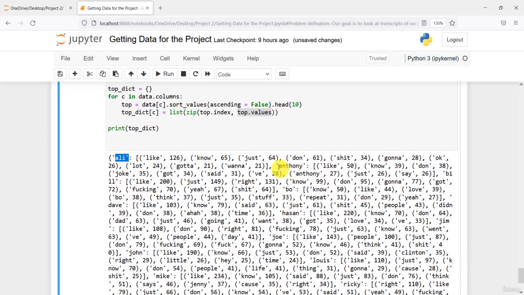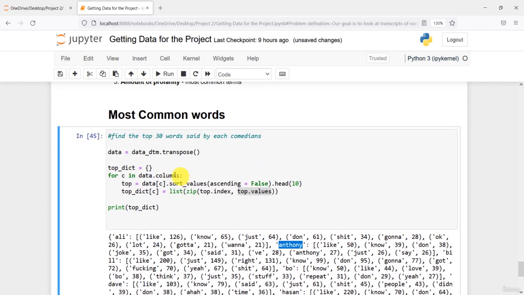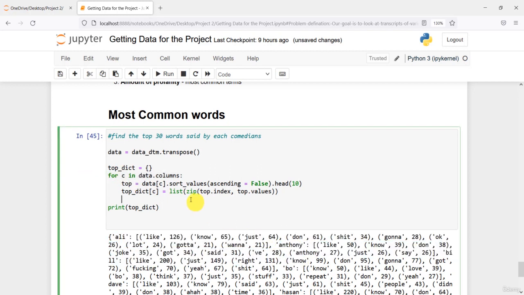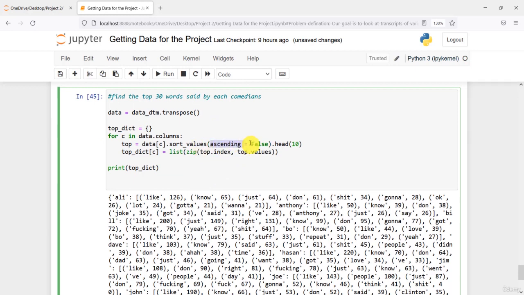Similarly we have the next comedian, because we are creating a loop. The first time the loop for Ali is called, at the second iteration the loop for Anthony is called, and so on. And we are sorting the values in descending order.